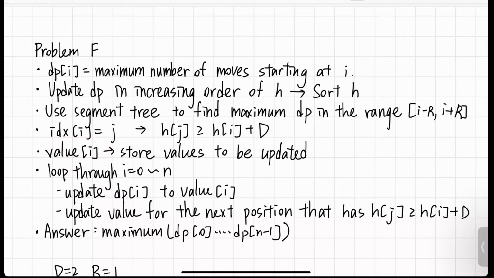And so what we want to do is we want to loop through the index i from 0 to n, and then for each index we update dp_i to value_i, and then we update the value for the index, which is the next position that has a height difference of at least d. And the answer would be the maximum value for all these DPs.